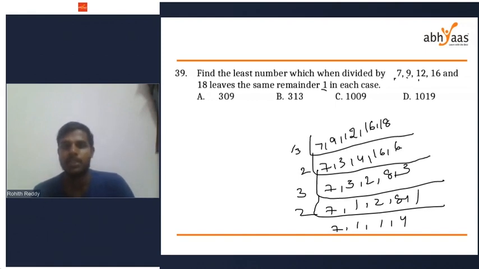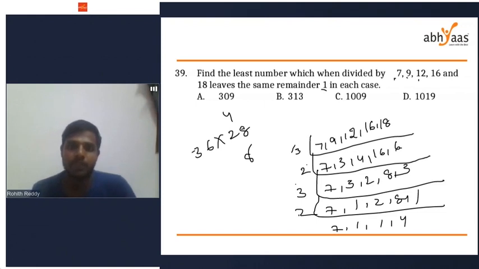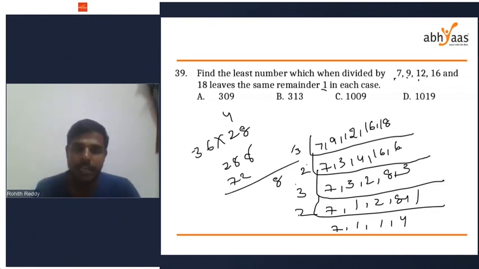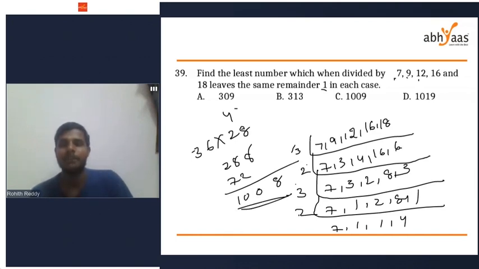So their LCM is 3 2s are 6, 6 3s are 18, 18 2s are 36. 36 into 7: 4 7s are 28, 8 6s are 48, 8 2s are 24 plus 4 is 28. 36 2s are 72, 8, 0. 1008 is the LCM of the given numbers.